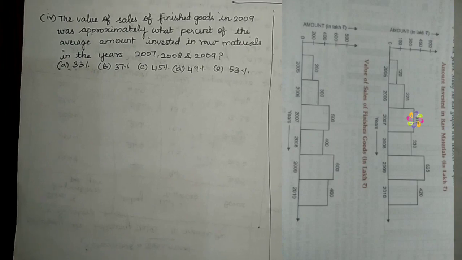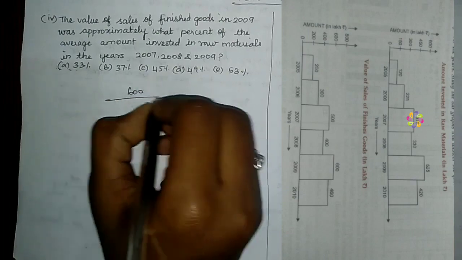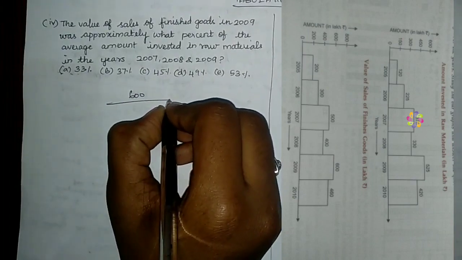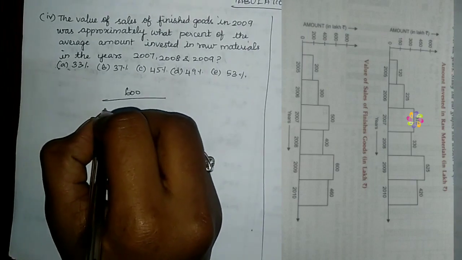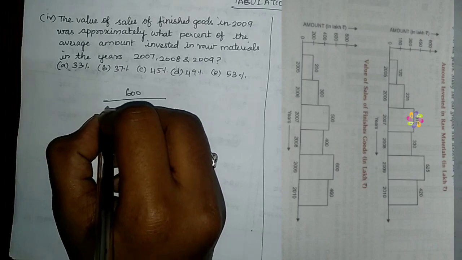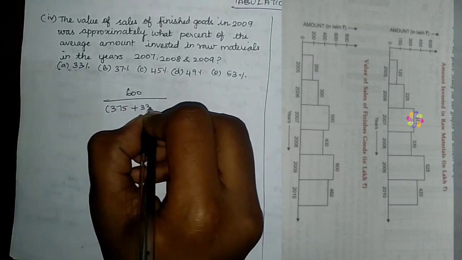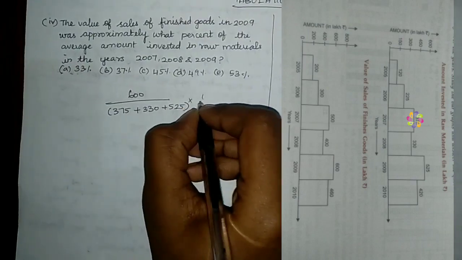Here the value of finished goods in 2009 is 600, and we have to find what percentage of the amount, right? So we have to add the amounts in 2007, 2008 and 2009. In 2007 it was 375 plus 330 plus 525, into 1 by 100.